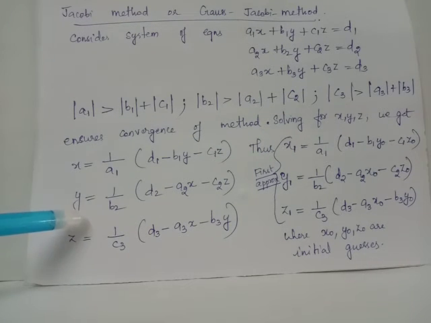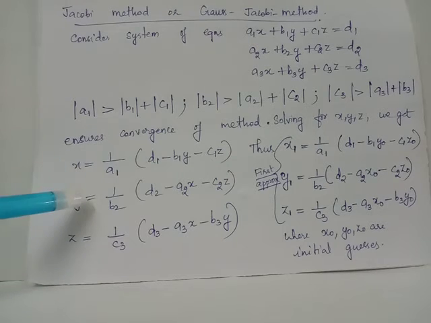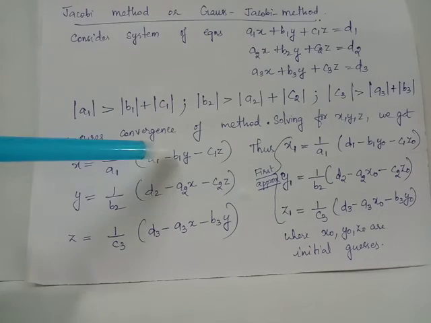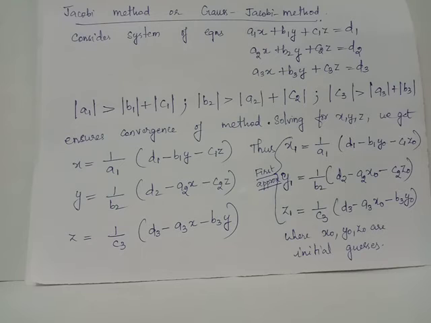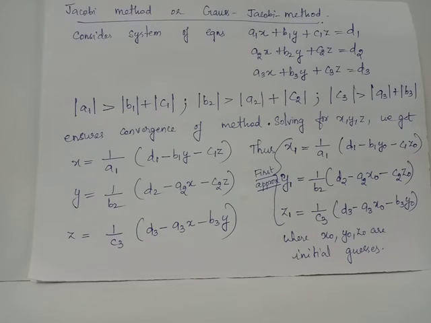From this general iterative formula, in order to find out x1, y1 and z1, we will depend on initial approximations x0, y0 and z0. Therefore, in these RHS, you will replace every x by x0, every y by y0 and every z by z0 in order to find out values of x1, y1 and z1. In order to find out x2, y2 and z2, we will replace every x in this RHS using x1, every y in this RHS using y1 and every z in this RHS using z1.